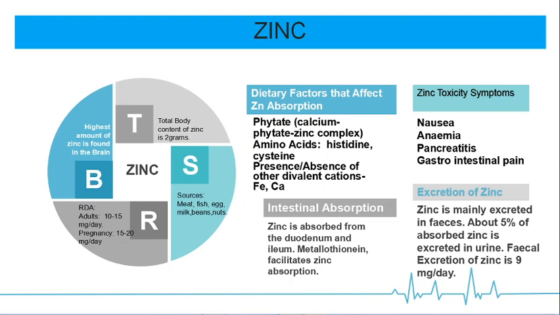Zinc is absorbed from the duodenum and ileum. Metallothionein is a protein which facilitates zinc absorption, and zinc is excreted mainly in feces. About 5% of absorbed zinc is excreted in urine. Fecal excretion of zinc is about 9 milligram per day.